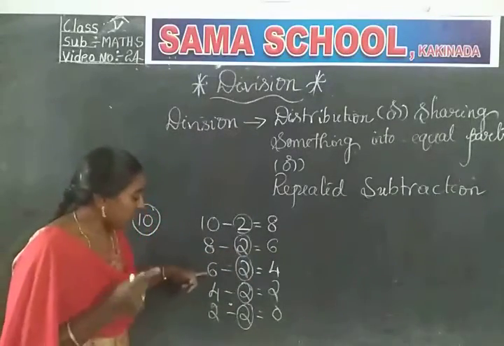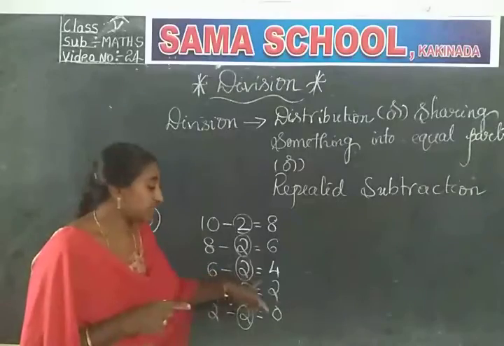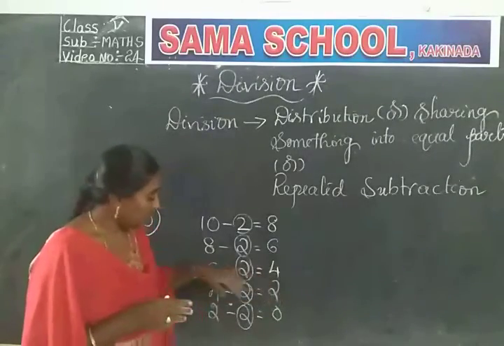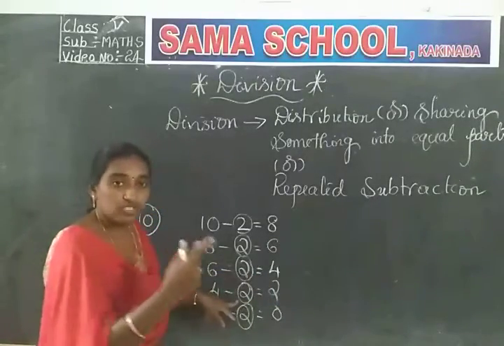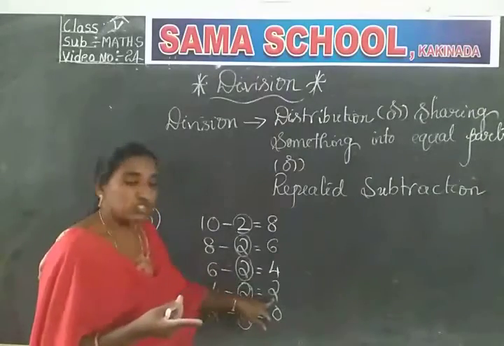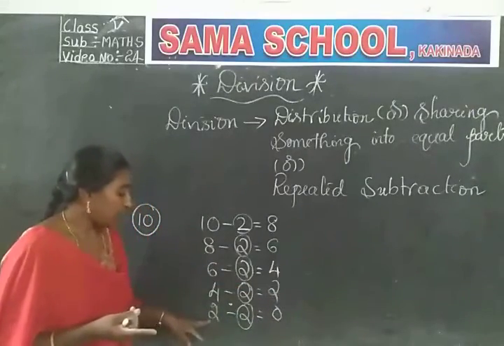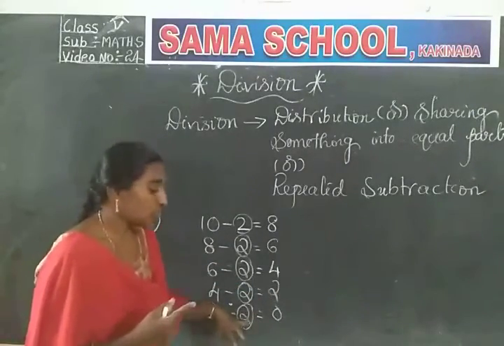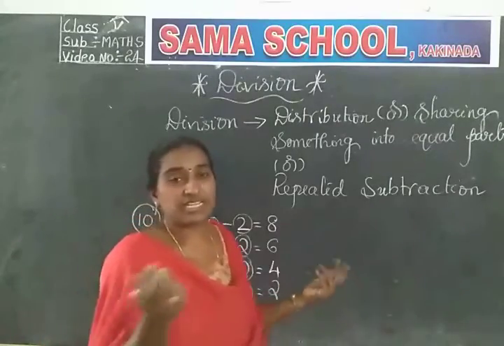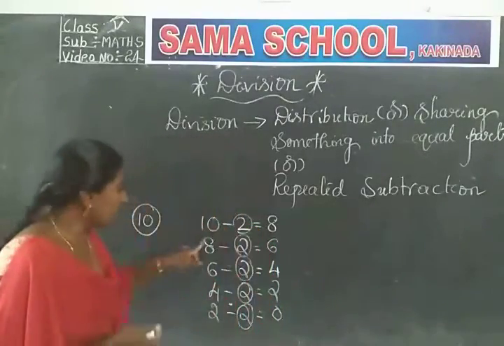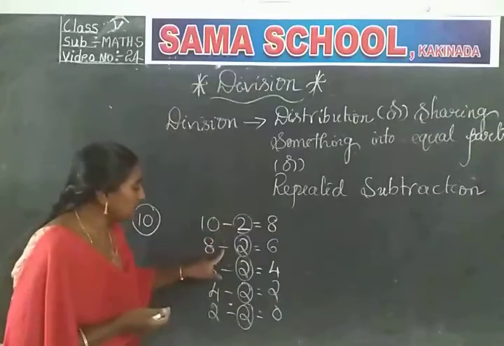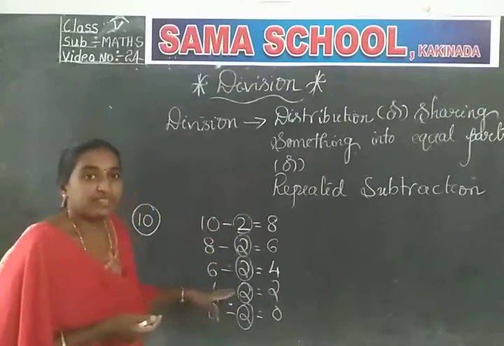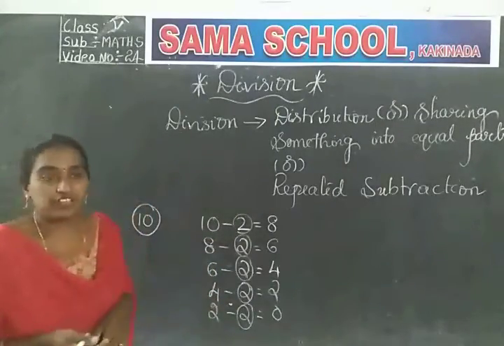Again, to another friend from 6 you have given 2 chocolates. 4 are left over. Again from 4 you have given 2 more chocolates to another friend. So 2 chocolates are left, and from those 2 you have given 2 chocolates, and finally no chocolate is left over. Here what are you doing? You are repeatedly doing subtraction. This subtraction is nothing but division.